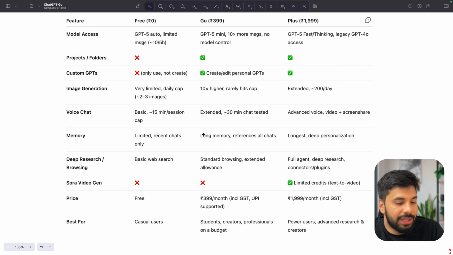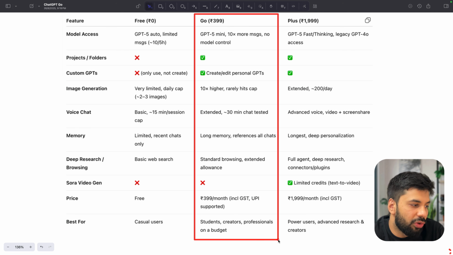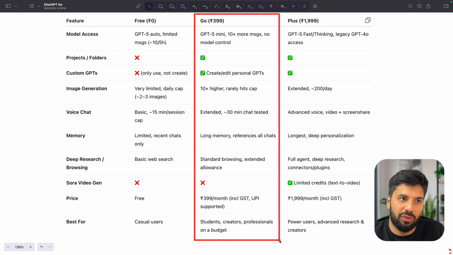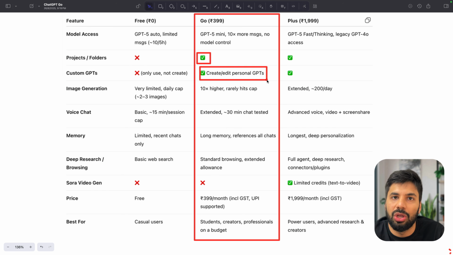Okay. So with that, coming to the final verdict, I will highly suggest to just go for Go and try the same out if you are, let's say, a student and you can purchase that. Because once you get accustomed to this higher limit, plus creating these folders, right, and of course your personal GPTs as well, which I do a lot, surely you're going to love the ChatGPT experience a lot more. And of course, you will see that the price is totally justifiable with all what you will gain from this particular